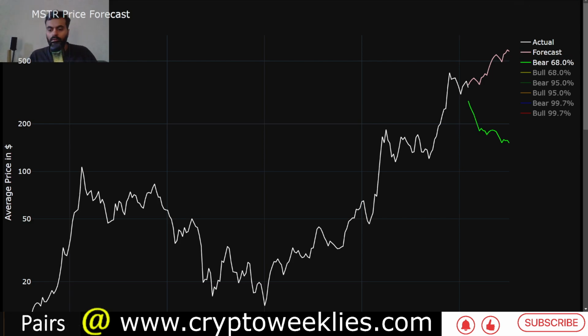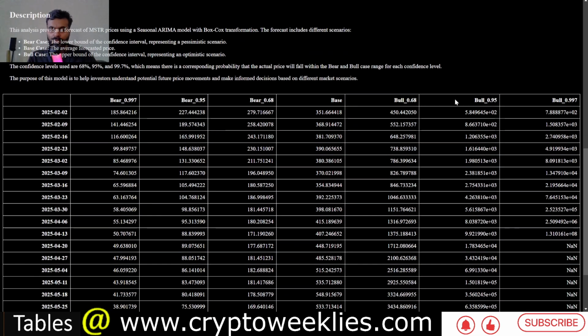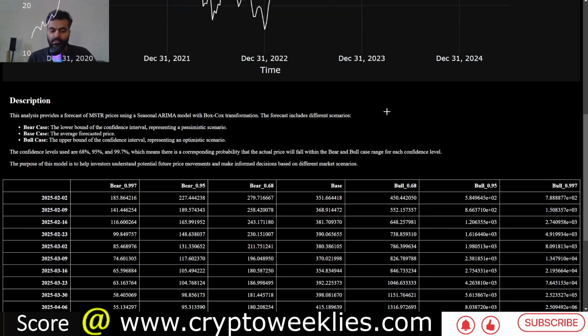And to the downside, the bear case scenario is between $151 and about $279. And again, these values are not set in stone for the entirety of 6 months. You can see that week by week they keep on changing, and they have a non-linear relationship. So these values are also available at the bottom of the screen in a tabular format.